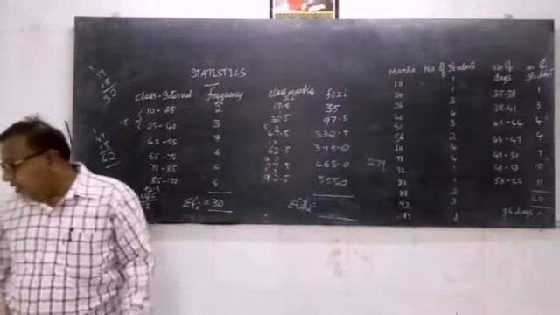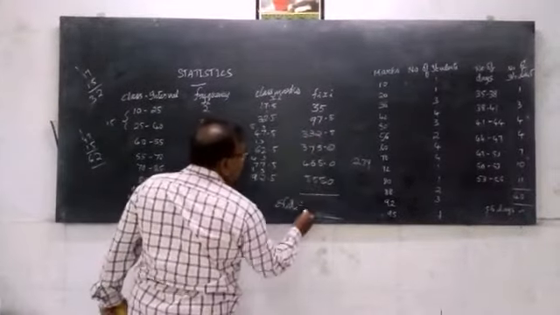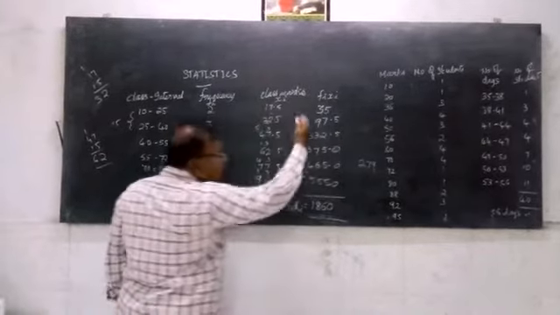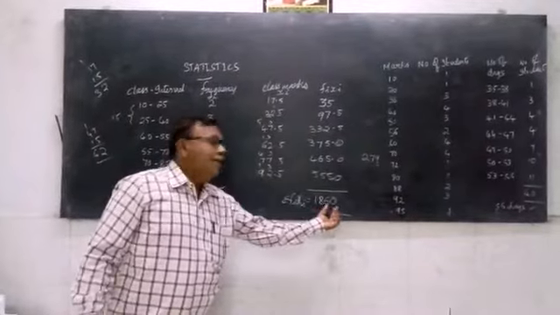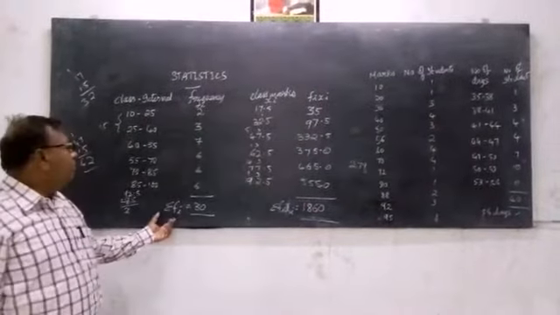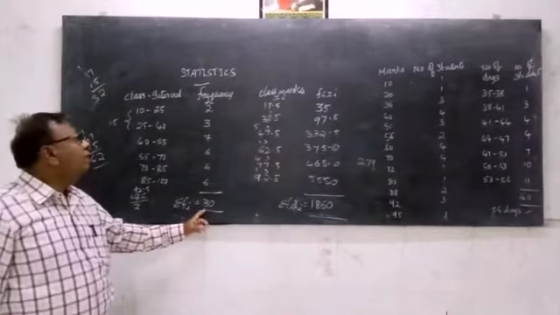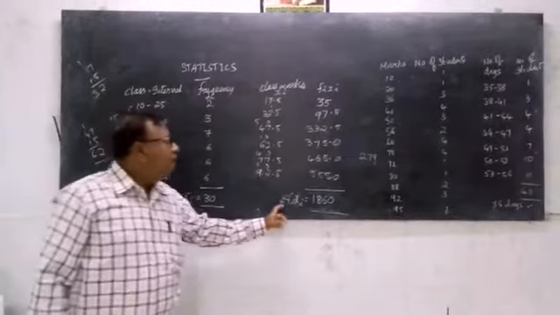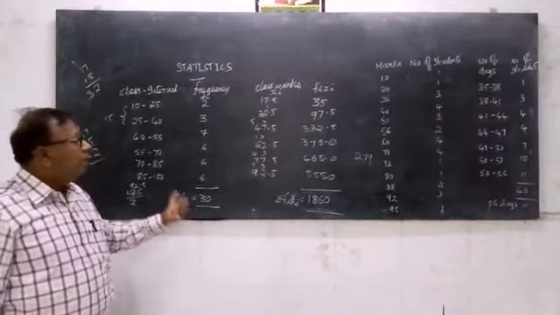Okay, now here if we happen to find the value of this one, so this sum is 1860 if you happen to add it. So you will get about 1860. Now again for frequency, nothing has been manipulated, so it is only for 30 students. Okay. So now I have got the values of sigma fi xi and the value of sigma fi.